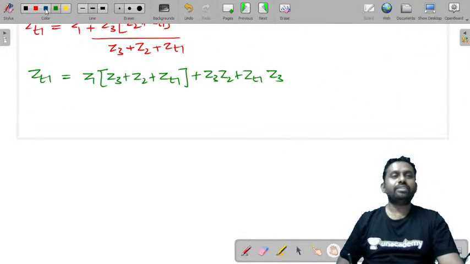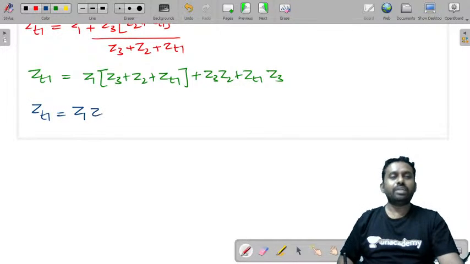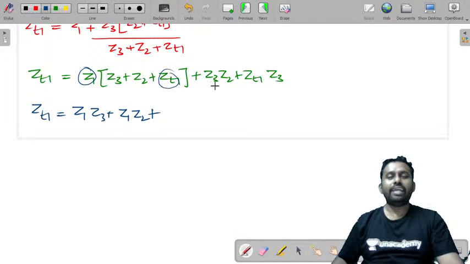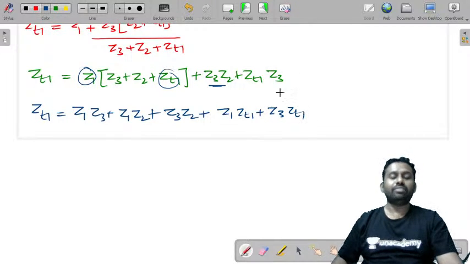Let's try to write this in a more simplified form. ZT1 is equal to Z1 Z3 plus Z1 Z2 plus Z1 ZT1 plus Z3 Z2 plus Z3 ZT1, with the denominator.